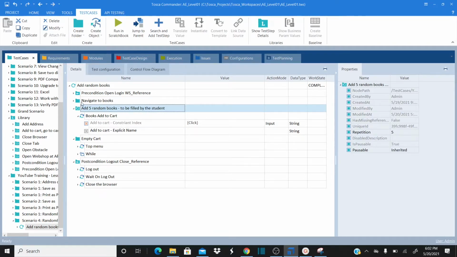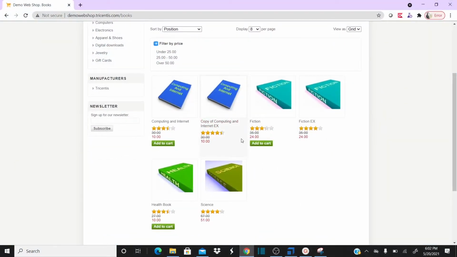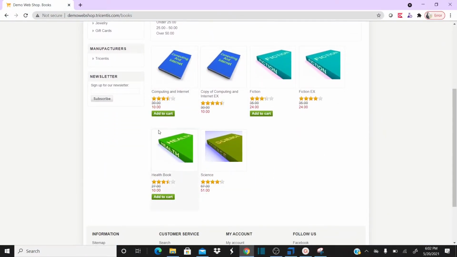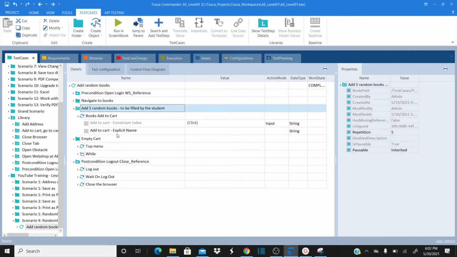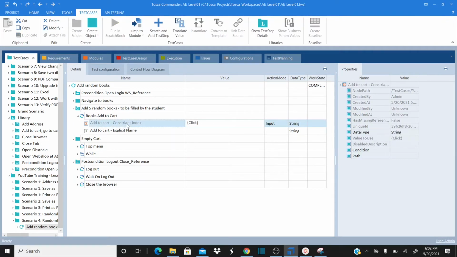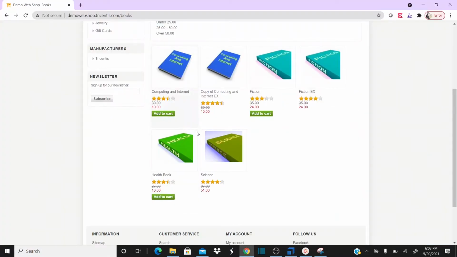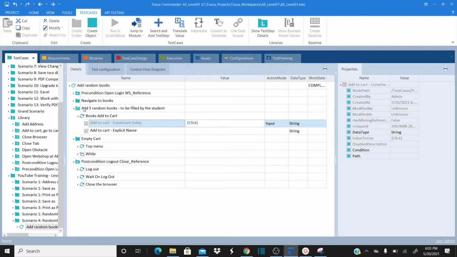That means once it reaches the shopping cart, the books page, this folder, this step is going to repeat 5 times. While repeating, this particular button will be clicked by using a random index. The first time the index might be 1, the second time the index might be 3, the third time again 1, the fourth time 2. So basically it's going to select random products 5 times. Okay, so this is done.